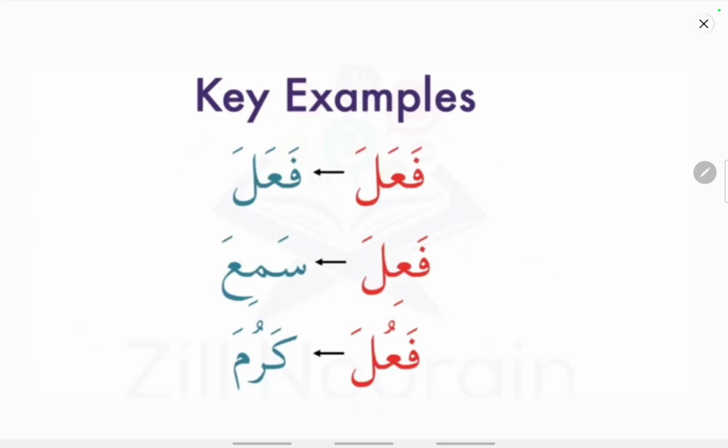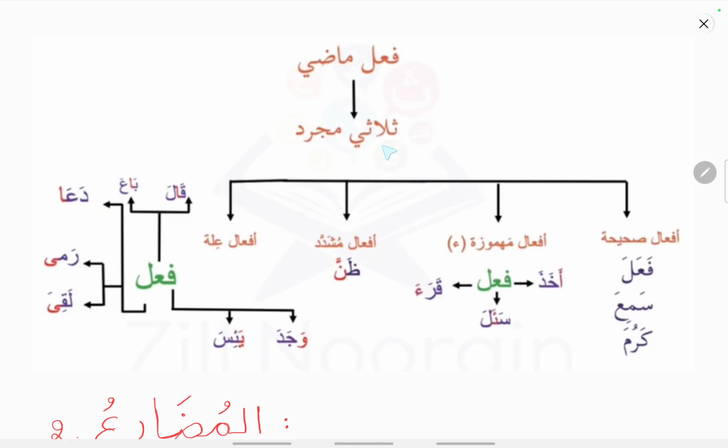More than 90% of the verbs fall under this category, that is the fa'ala, fa'ila, and fa'ula pattern. Fa'ala, he did. Fa'ila, samiya, he heard. Fa'ula, karuma, he had mercy. As said, more than 90% of the verbs fall under this category, that is sulasi mujarrad, the three root letter verbs. These are further divided into the following categories: afale sahiha, afale hamza, afale mushaddad, and afale illat.